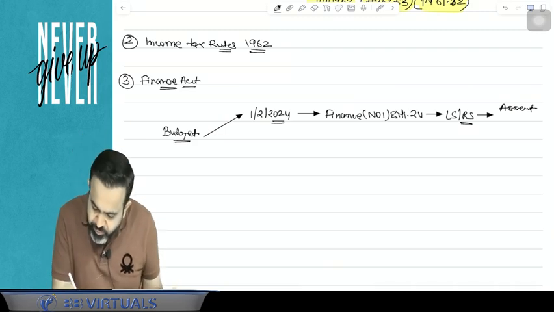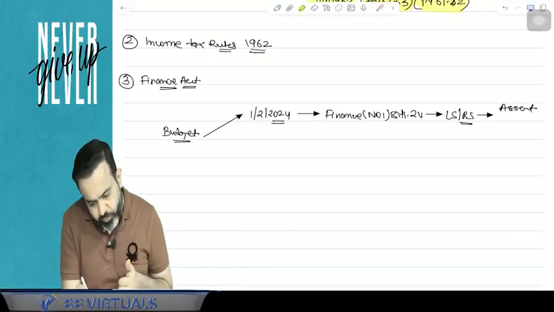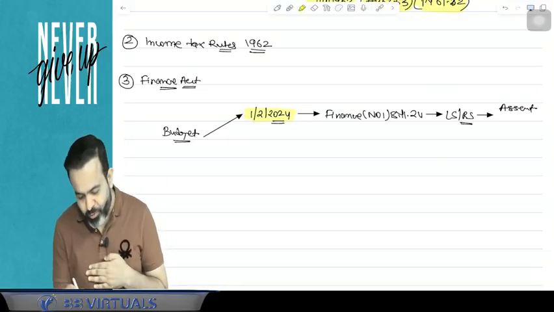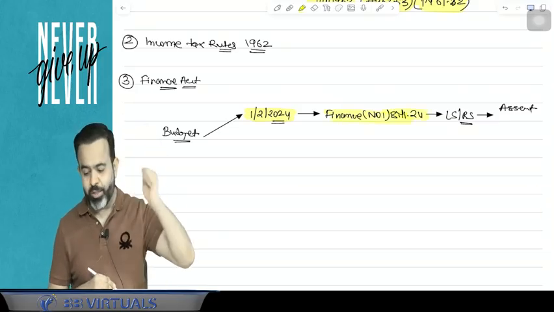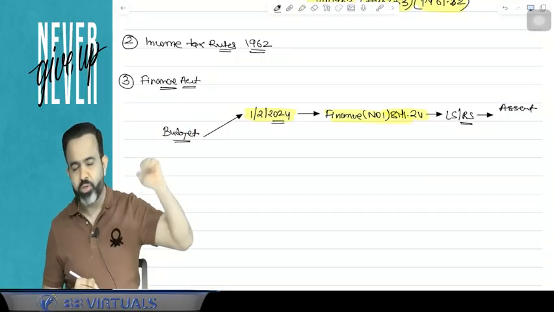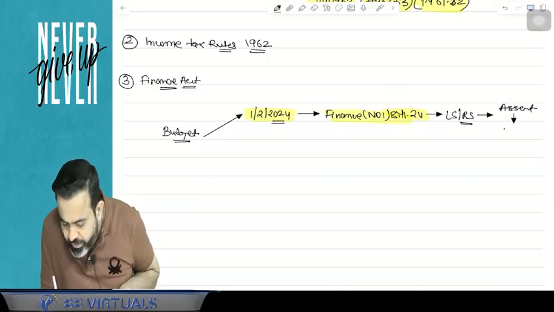So here, the first budget in the current year, on 1st Feb 2024, was presented by our finance minister Nirmala Sitharaman, and it was known as the Finance number 1 bill 2024. It was discussed in the Lok Sabha and Rajya Sabha, and then sent to the President of India, who gave the assent on the 15th of Feb 2024.